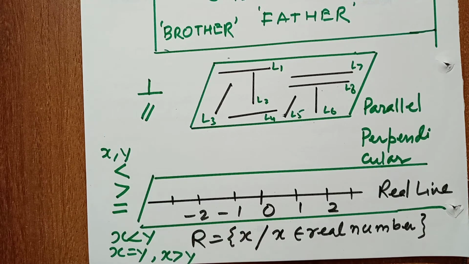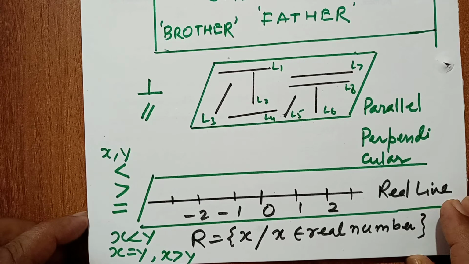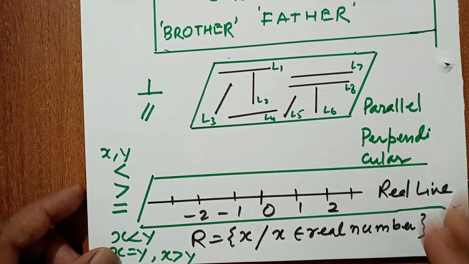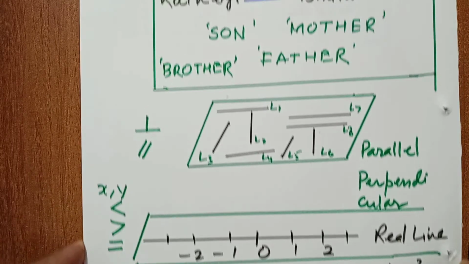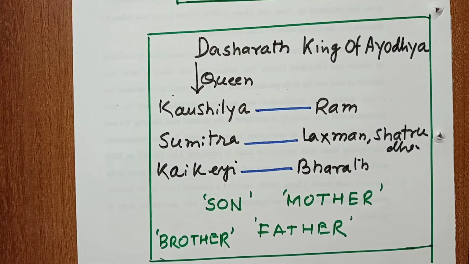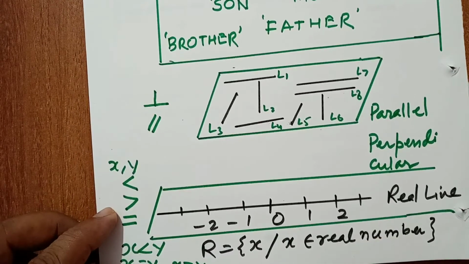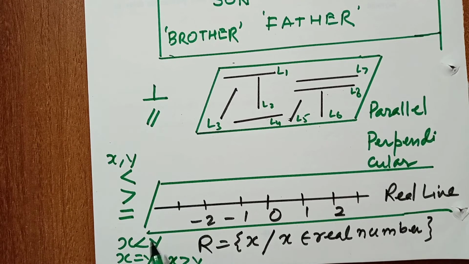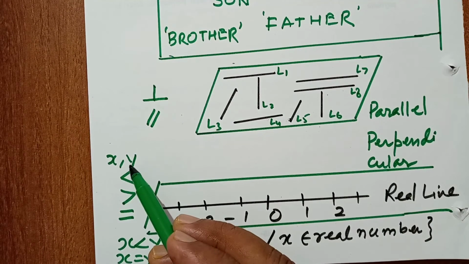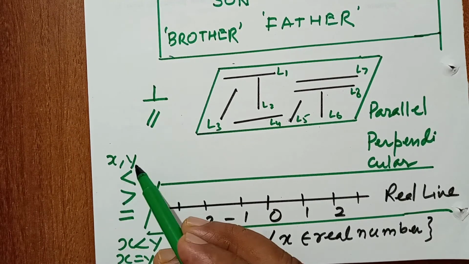First we see what our set is, because relation depends on the set. Relation varies set by set. If we take this set of real numbers, we can't say that x is a brother of y or x is a sister of y.